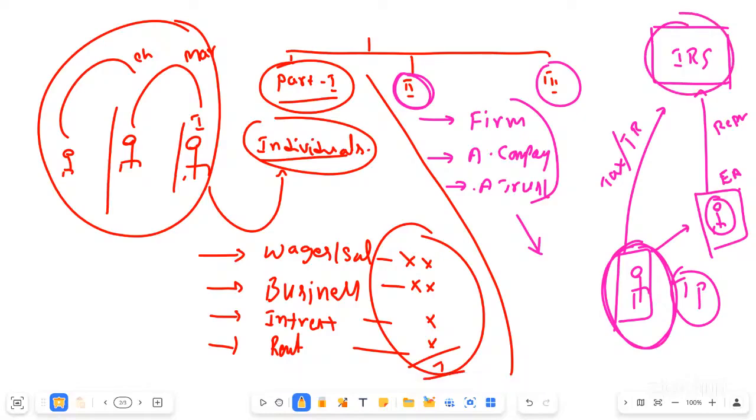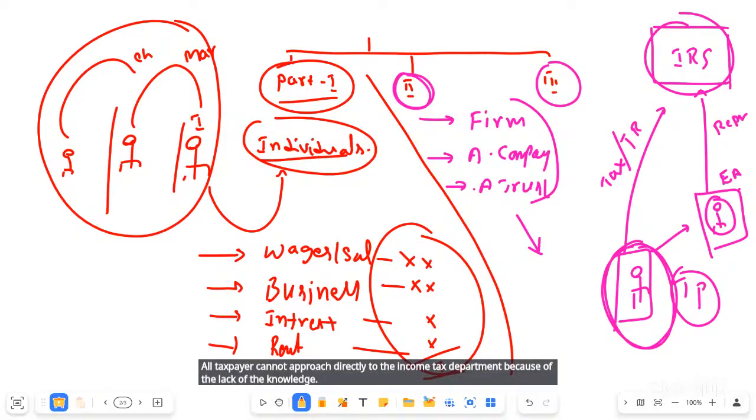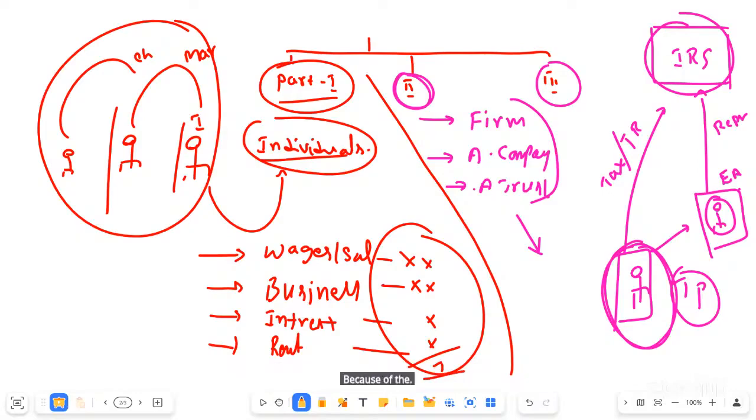All taxpayers cannot approach the income tax department directly because of lack of knowledge, fear, no time, whatever the reason. Definitely these taxpayers are going to approach enrolled agent experts. These persons represent the taxpayer before the IRS.